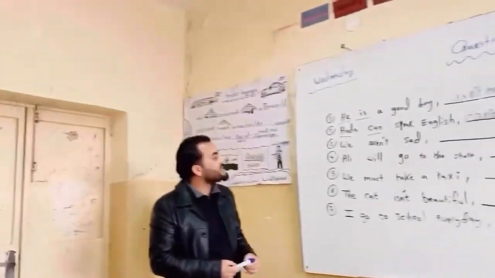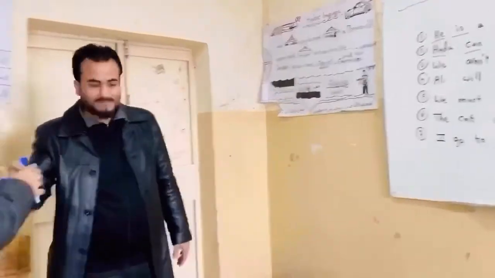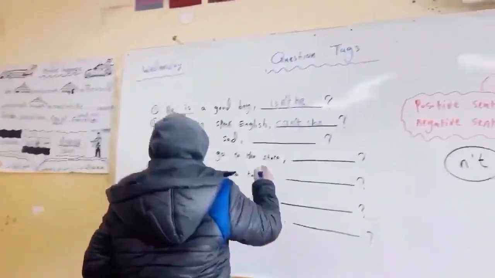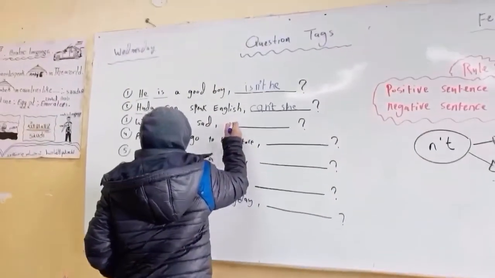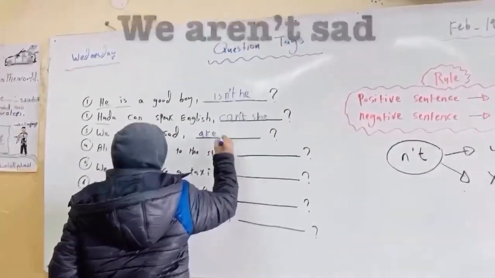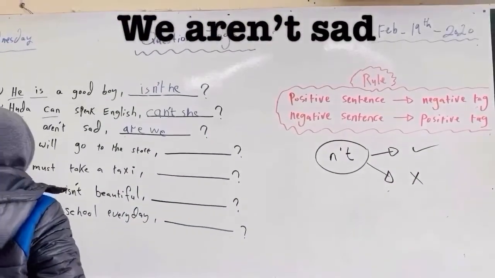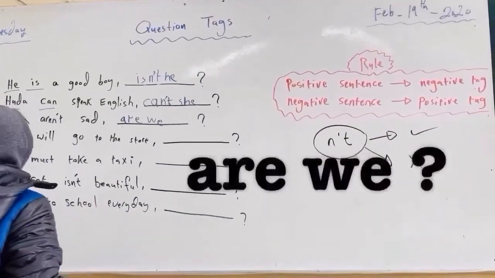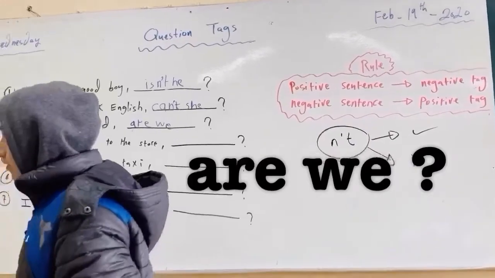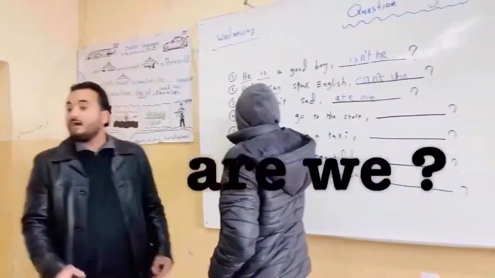Okay. Yes. Zaid. Very nice. Read. We aren't sad. Are we? This is we. We aren't sad. Are we?